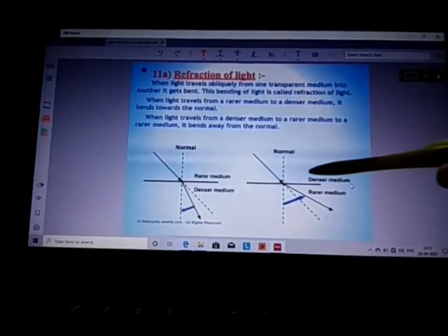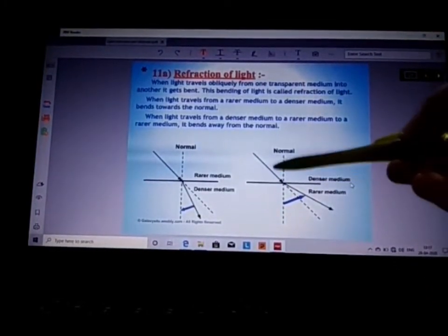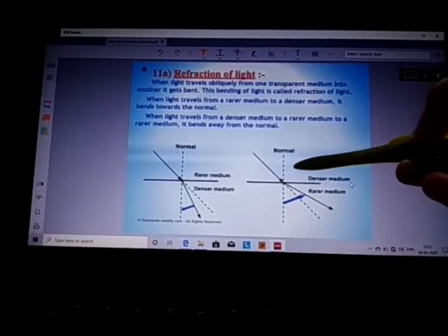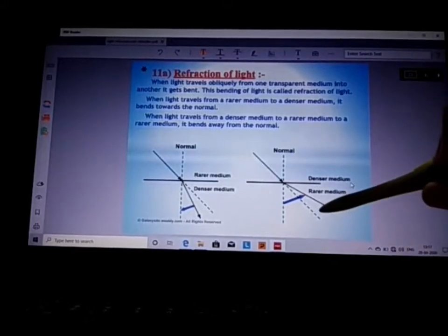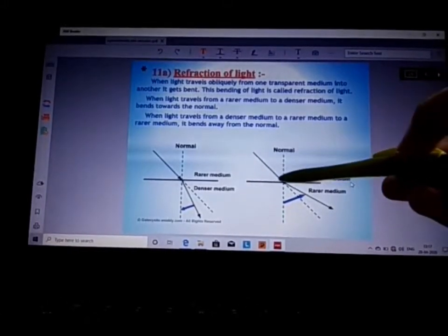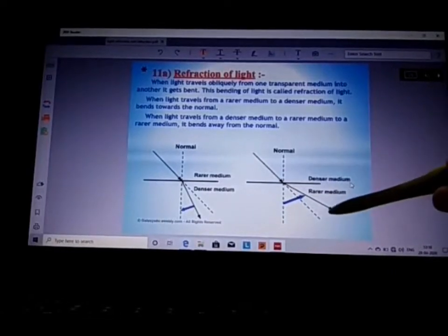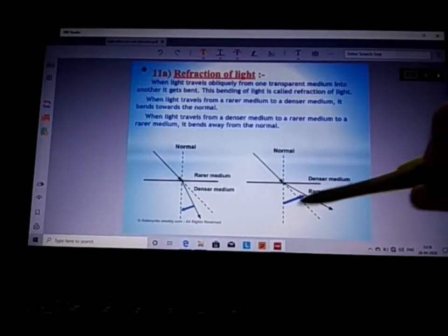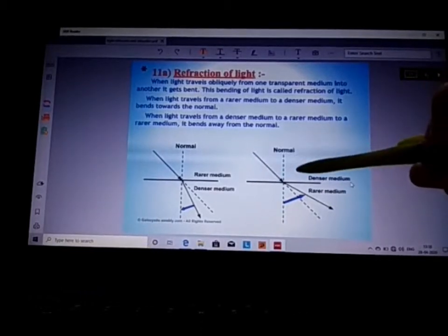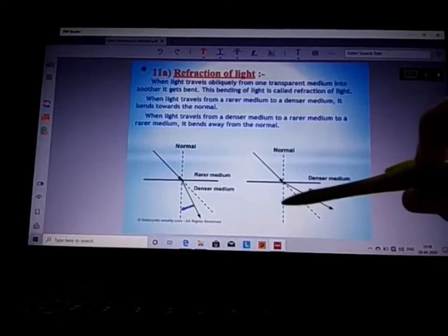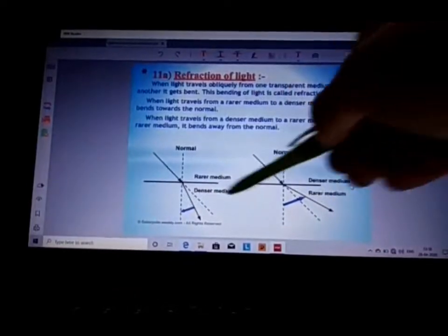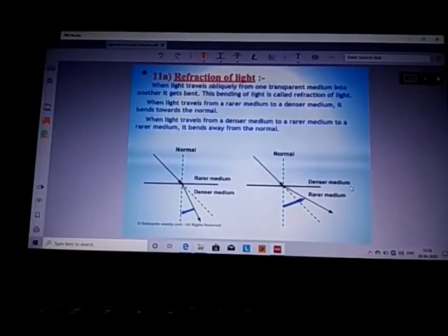The next case is when the light ray is coming from a denser medium and going to a rarer medium, that is, the light ray is coming from glass and going to air. Then this is the incident ray and this is the refracted ray. So the refracted ray will get bent away from the normal. When the light ray is coming from a denser medium and going to a rarer medium, it is bending away from the normal. So these are the two cases.